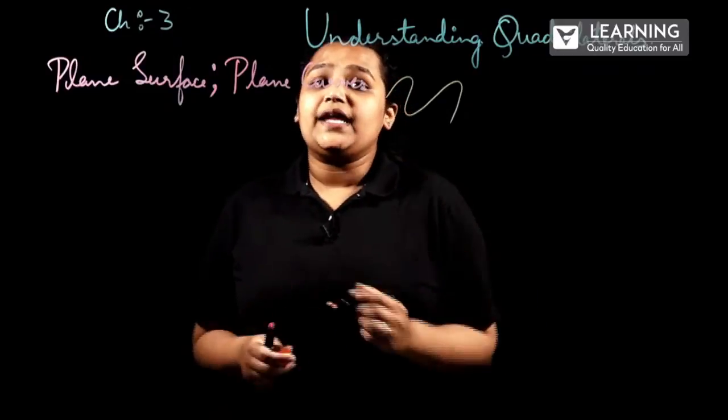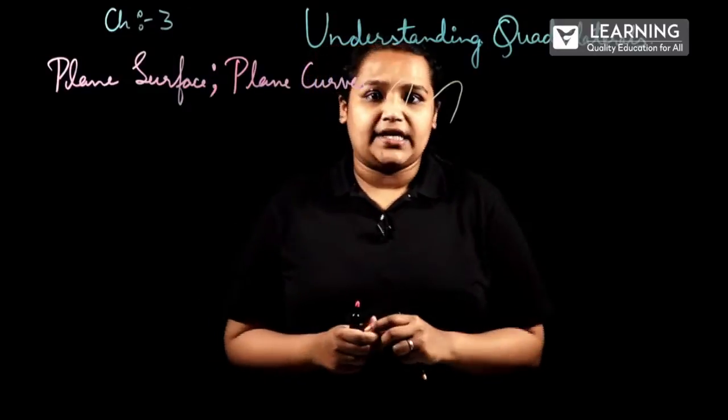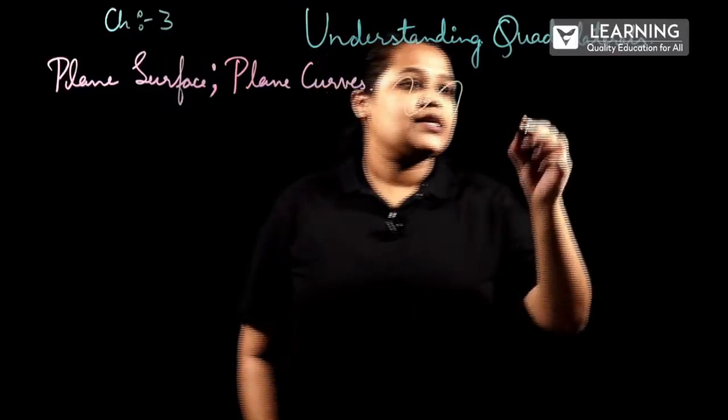So in this plane curve, we have different varieties. What are the varieties?